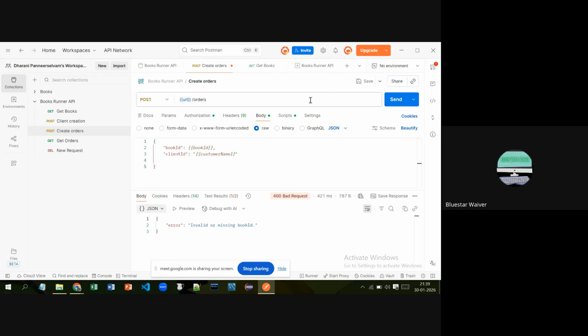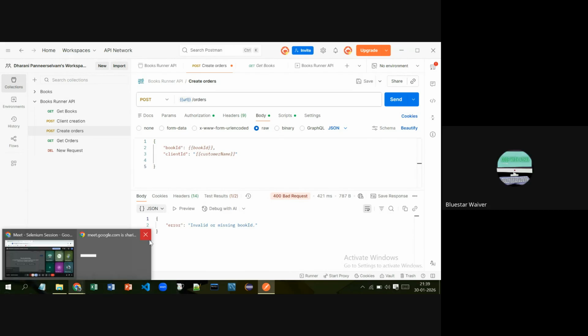Invalid or missing book ID. That's all right. You have to run it from the runner, because the flower bracket book ID will not be understood by the API unless it gets data from a database or is data driven from a CSV. Okay, give me a second, I'll make some changes in the CSV file. Or give a book ID and one client ID. That's all right.